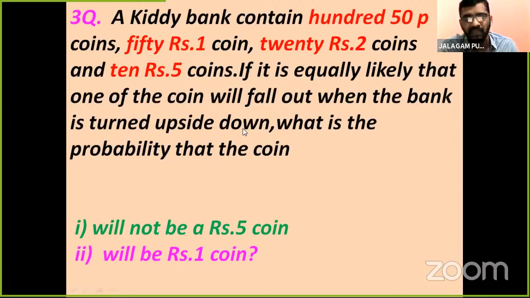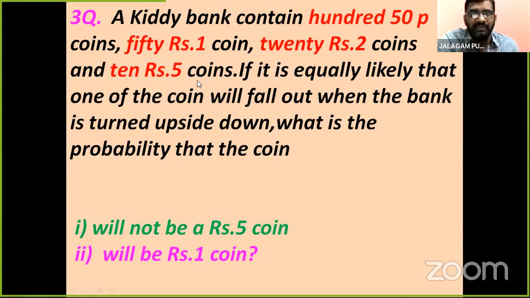Once again I will repeat the basic and classical formula of probability. The probability of an event is equal to the number of favorable outcomes divided by the number of possible outcomes. Now we will go to the third problem in exercise 13.2, children. So listen carefully here.